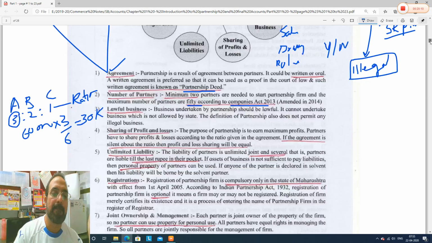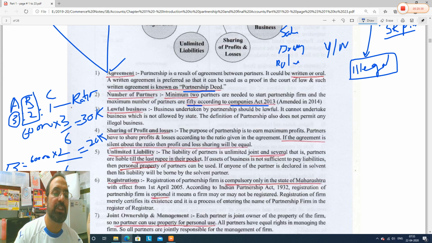And B will get how much? Total profit is 60,000, and B's share is 2 out of the total 6. So he will get 20,000.